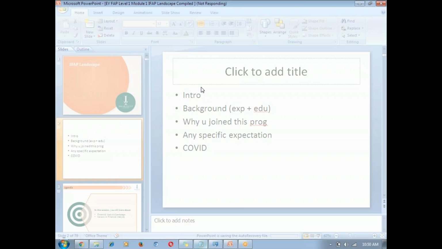Hi, I'm Bhanu Shikha. I have a master's in economics, and I'm presently working with PwC in Gurgaon. The reason I joined this course is that from the time I graduated, I did my master's from the University of Bombay, and I was working more in development economics, but slowly with time I lost interest in that.